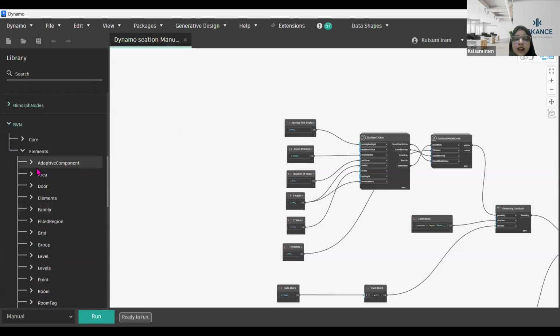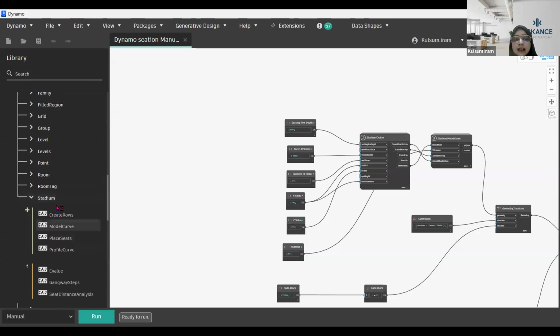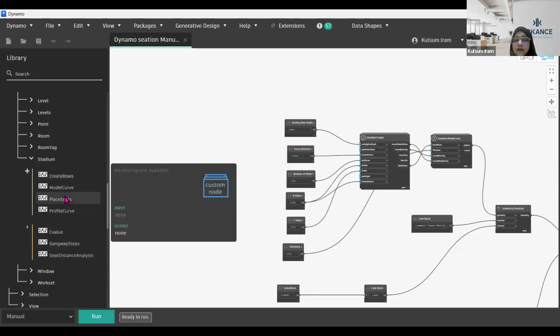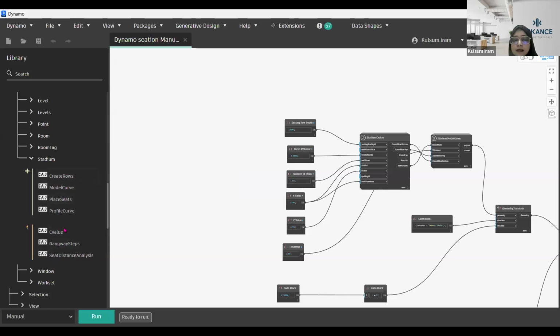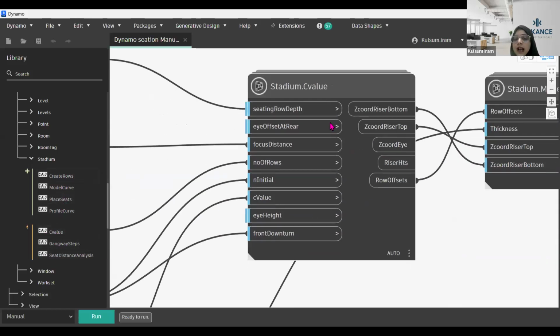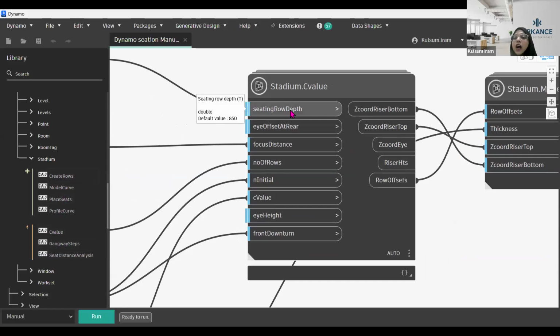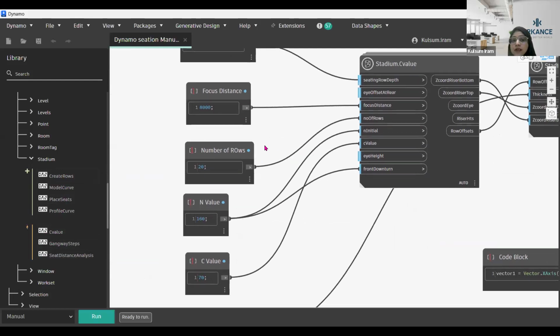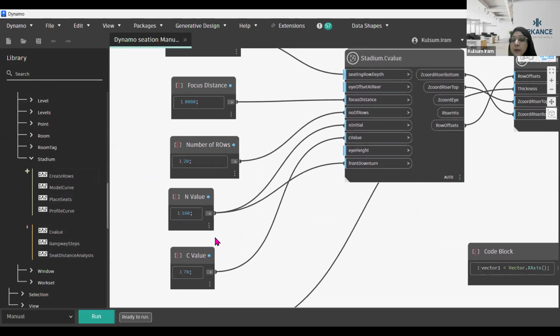In this package, we have a specific category by the name of Stadium. In Stadium, you have the options to create your rows, to create your curves, to place your seats, to place your profile curves, to calculate your C value. The C value I have showcased, we are talking about that C value of a stadium. So you can simply select the C value node and it will come onto your screen. In this node it is written how you want to calculate your C value: seating row depth is over here, iSoft at rear is there, and focus, what is going to be the focus distance. I have mentioned these as my focus distances and the numerical values I'm going to follow.